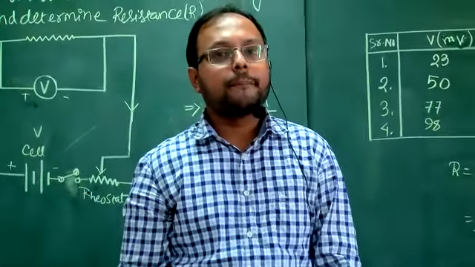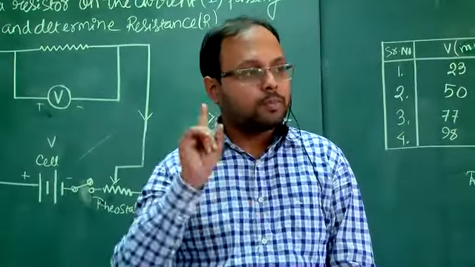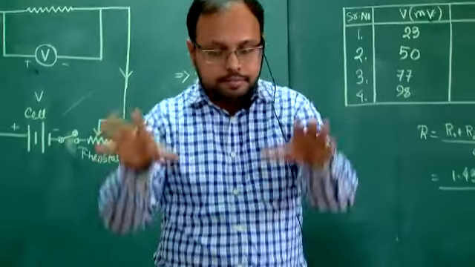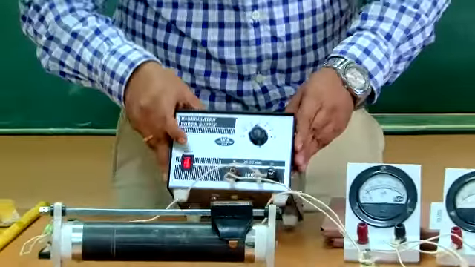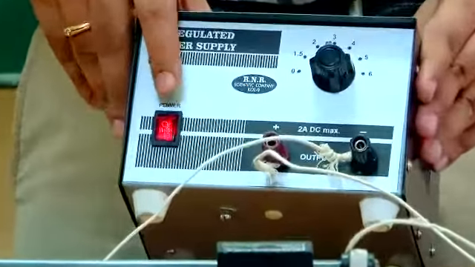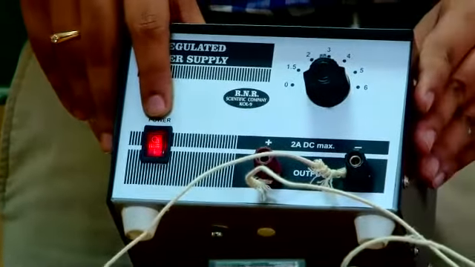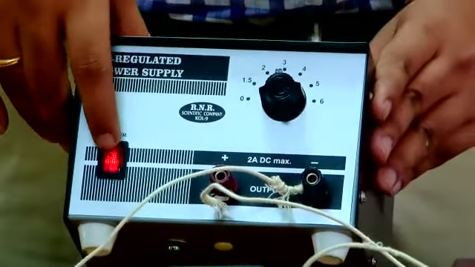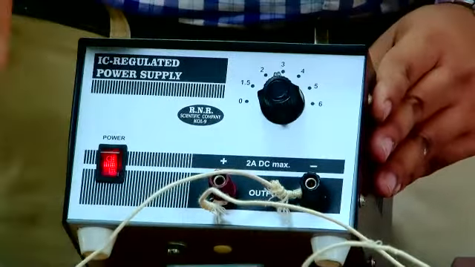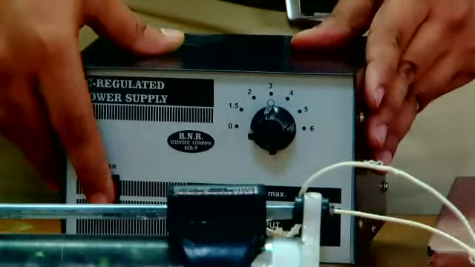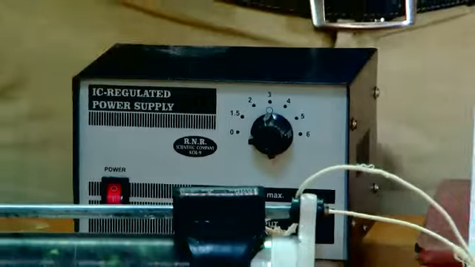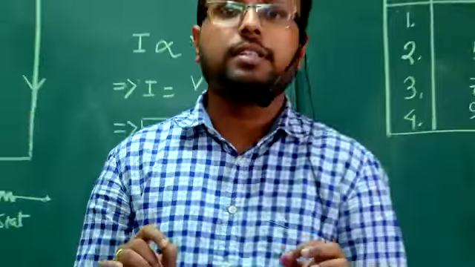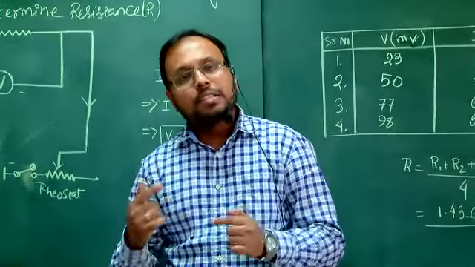One reason I'm telling you. Just look at the circuit. Is the circuit on or off? It is on. Now, if the circuit is on for a long duration of time, according to Joule's law, one problem should happen. What is the problem? H is equal to I square R T. If time is more, the heating effect will be more.